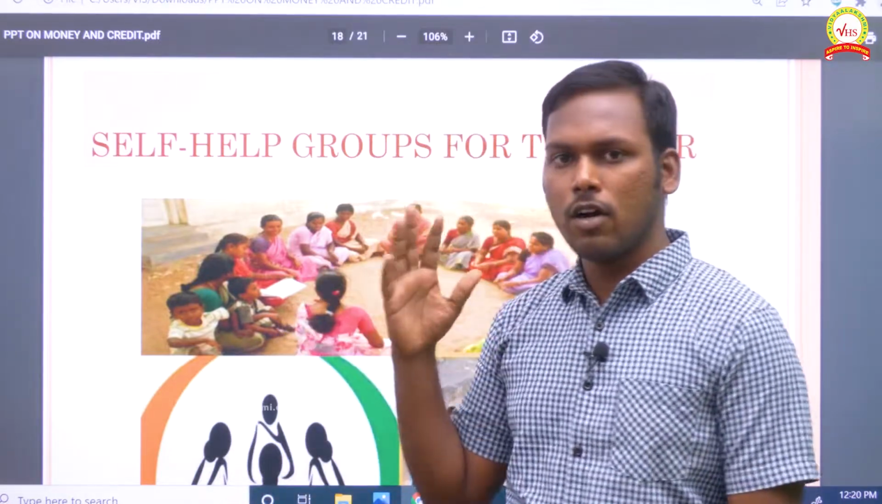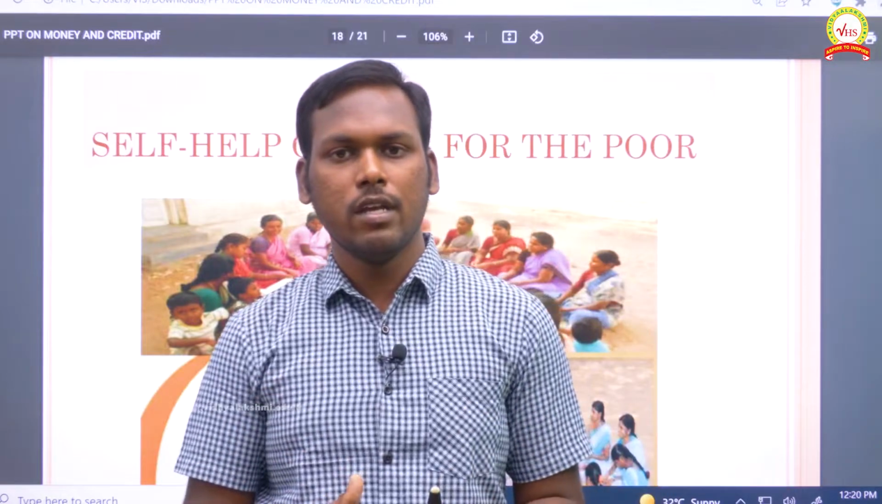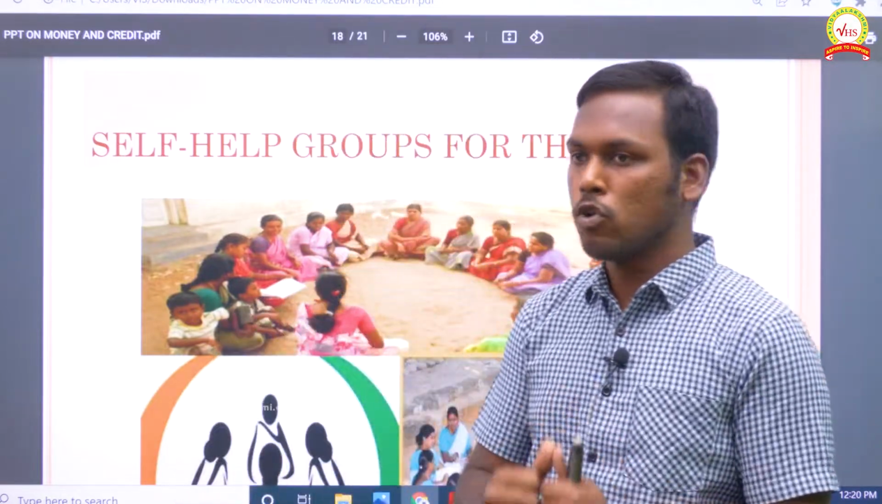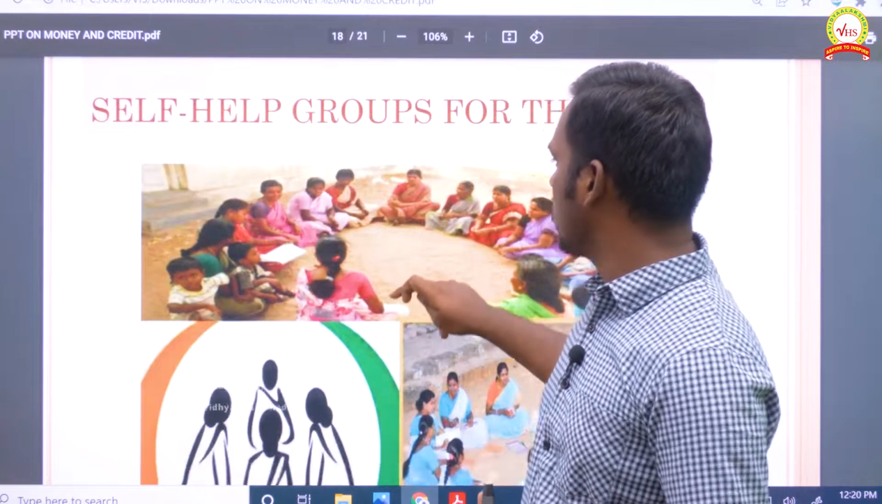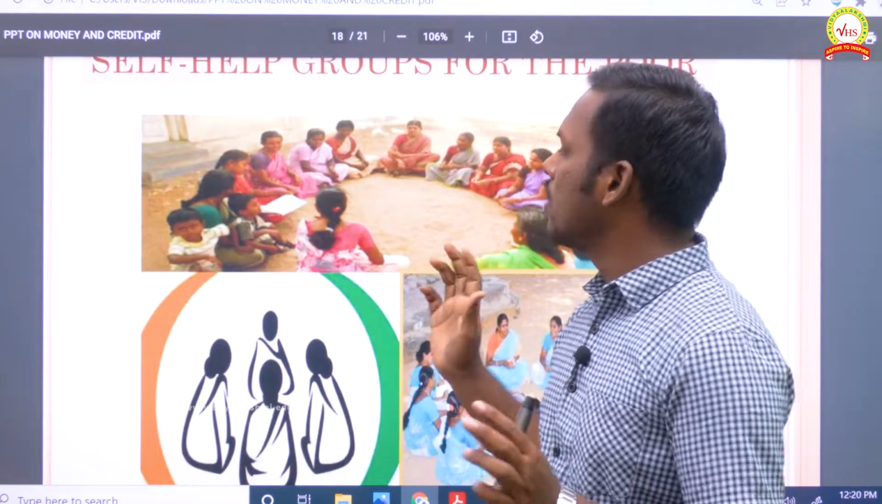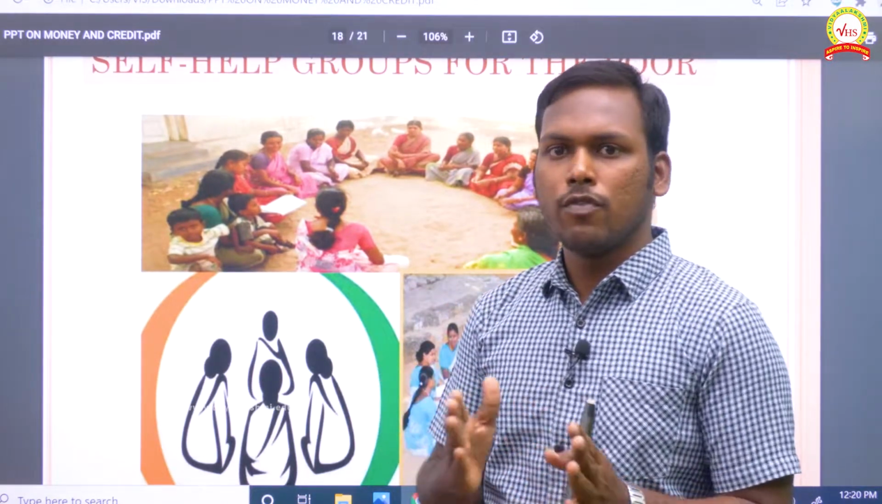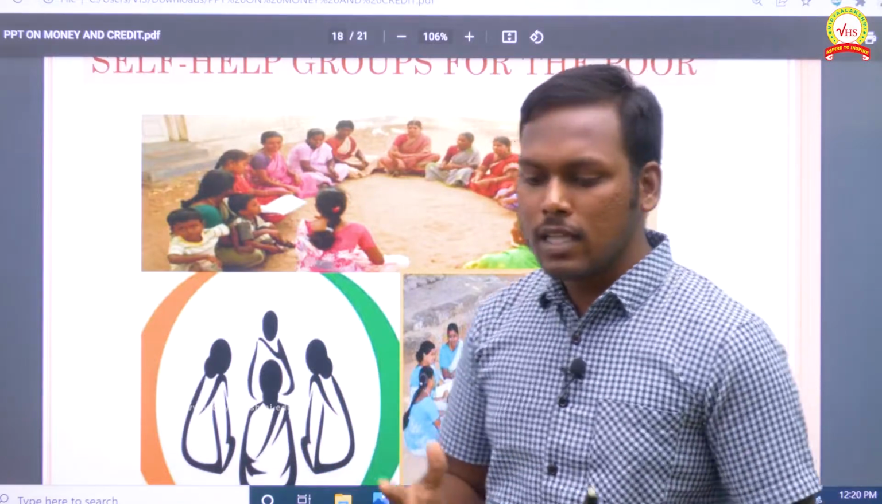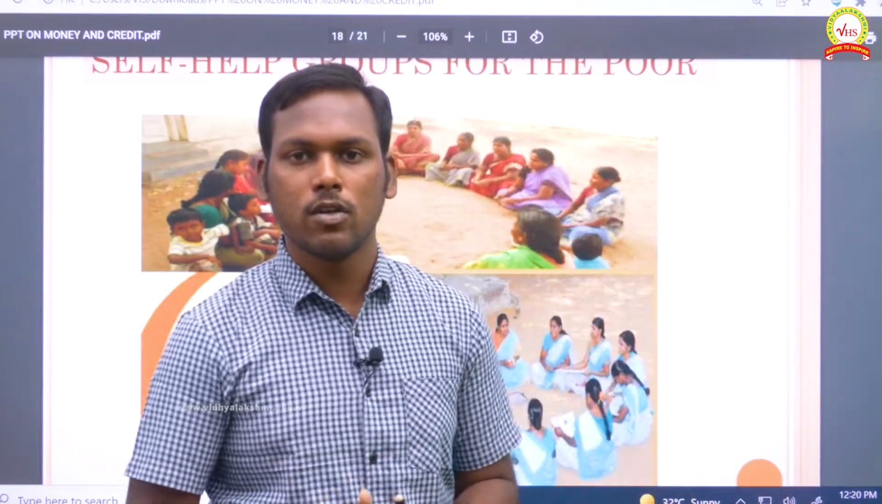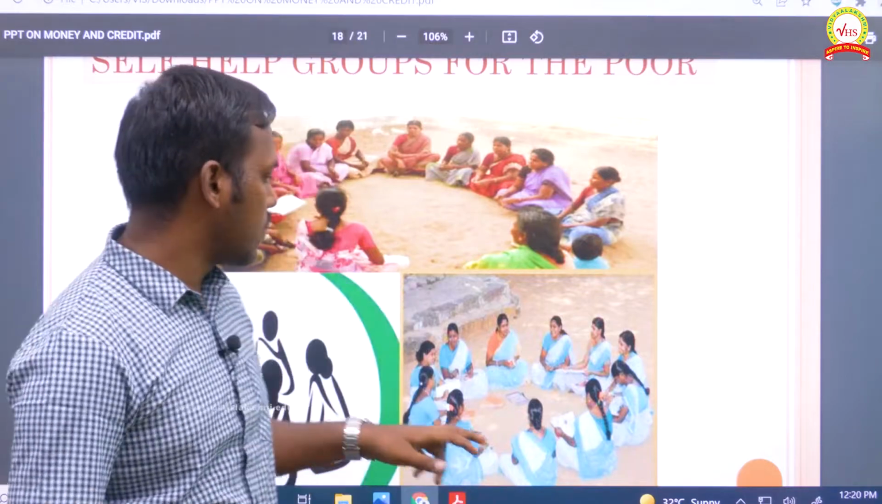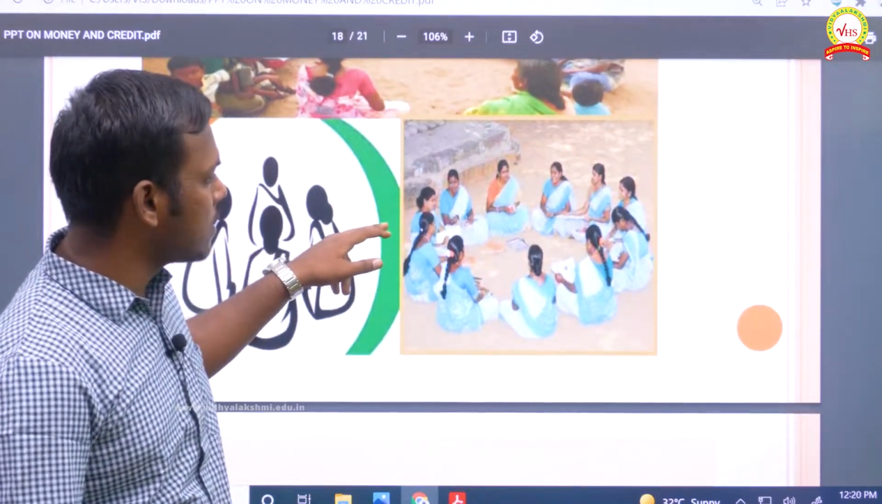So finally, our government of India has come with the solution called Self-Help Group. This is a very important activity. You could see that in the picture. Women, totally 15 to 20 members, will sit together and do some small savings. So let us see how it works. It's a very, very important topic from this lesson.